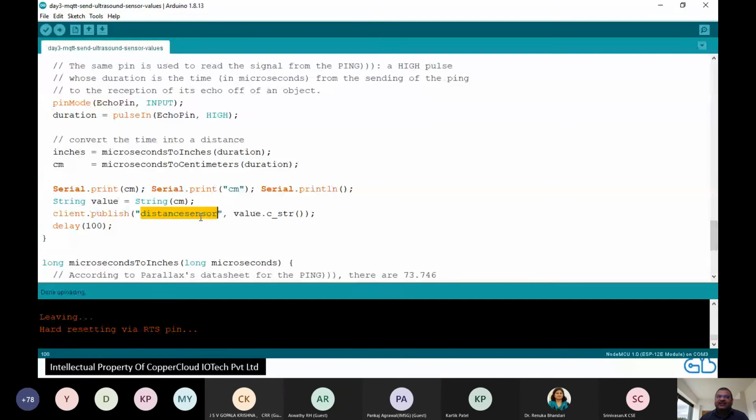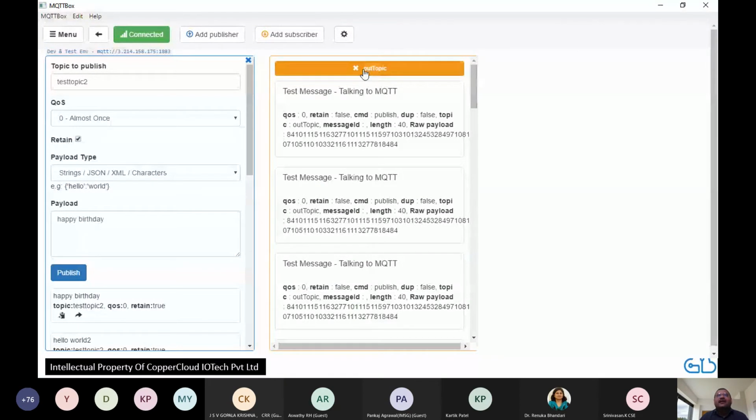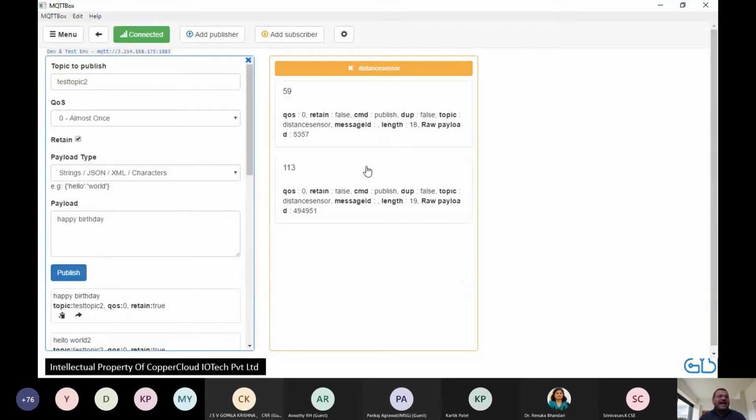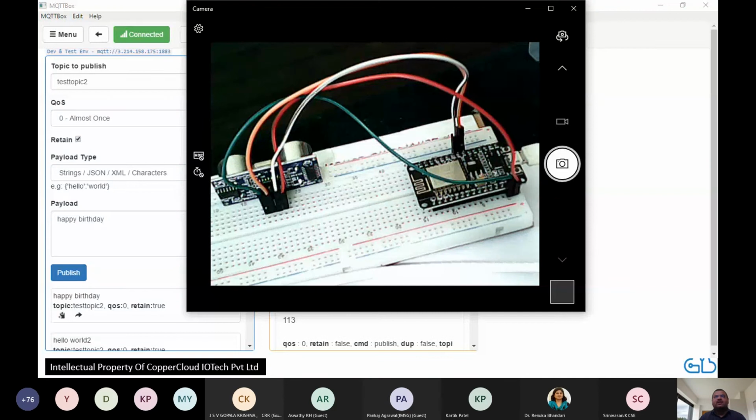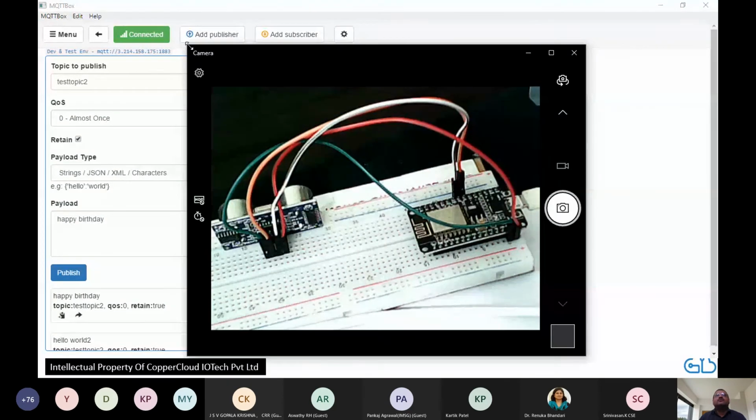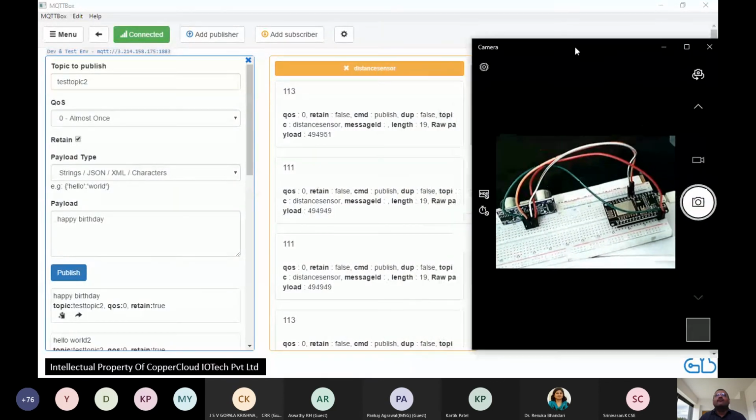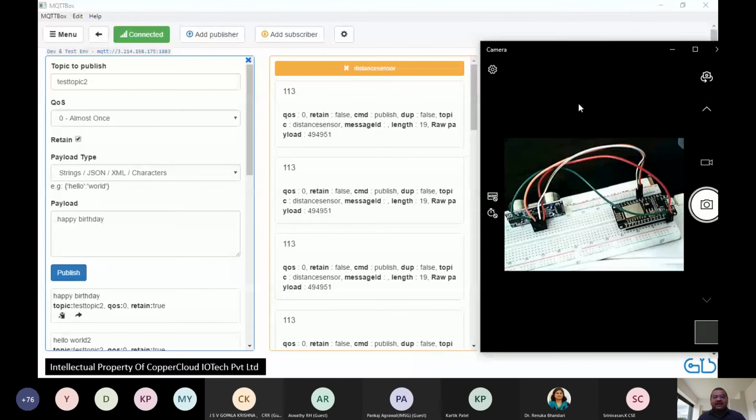All right, let's see it in action. So the topic we are looking for, the contract now, is that the distance in centimeters is going to be sent to a topic called distance sensor. Let me copy it. And let's listen to something called distance sensor. Let's subscribe here. And as you can see, I'm going to put up the camera view of both. Right. So you can see the 113 value coming here.